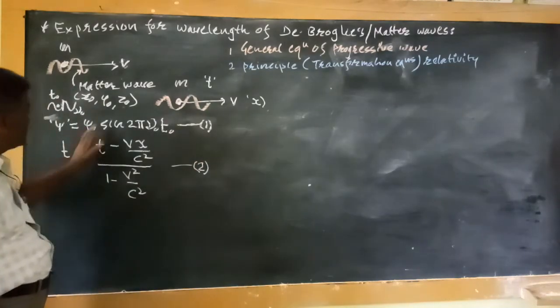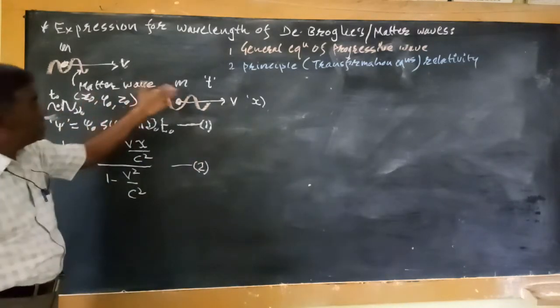Now by putting the value of t0 here, we get the variation in psi when the particle is moving.